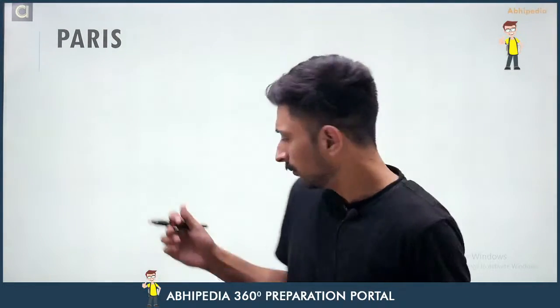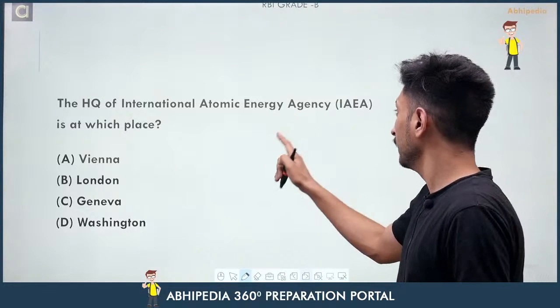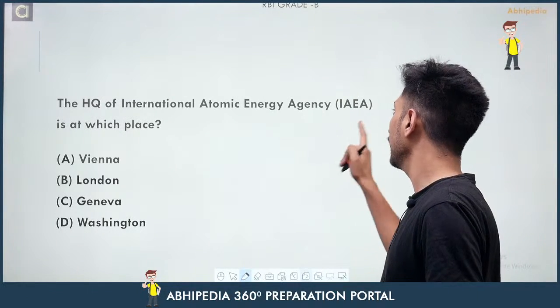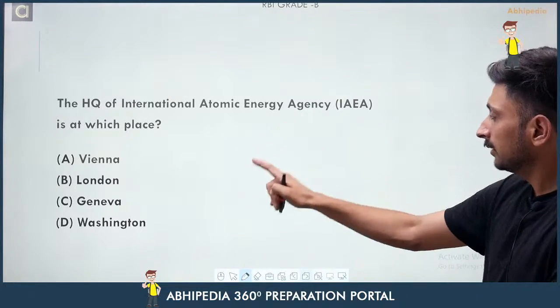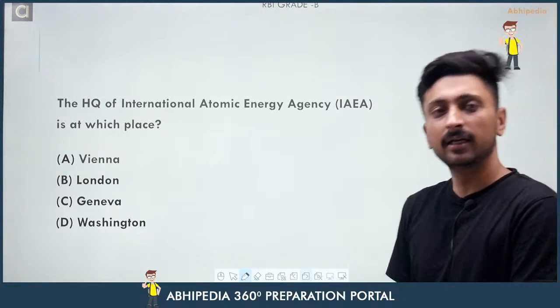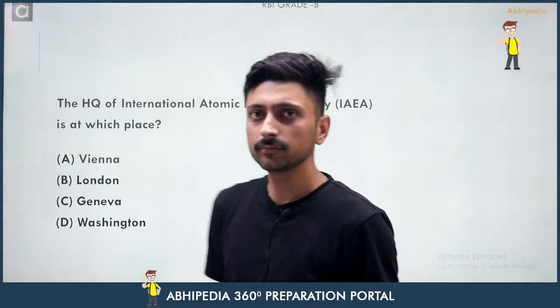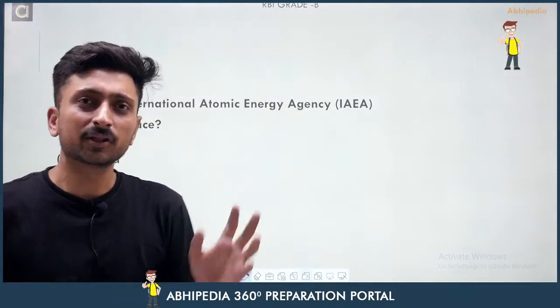Right. Now come to the next question. The headquarters of the International Atomic Energy Agency, that is IAEA, is at which of the following places? Either it is at Vienna, London, Geneva, or Washington. So you have to tell me the right response.